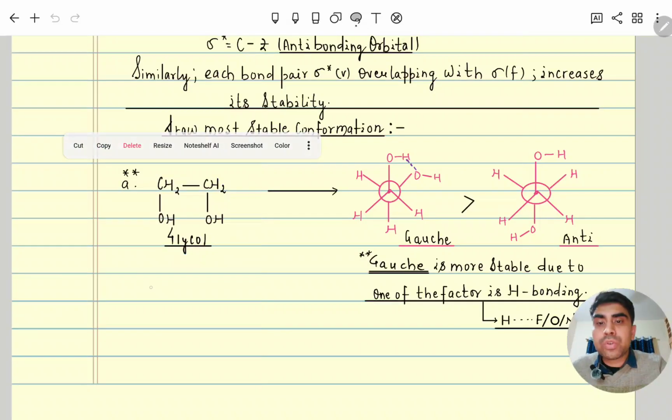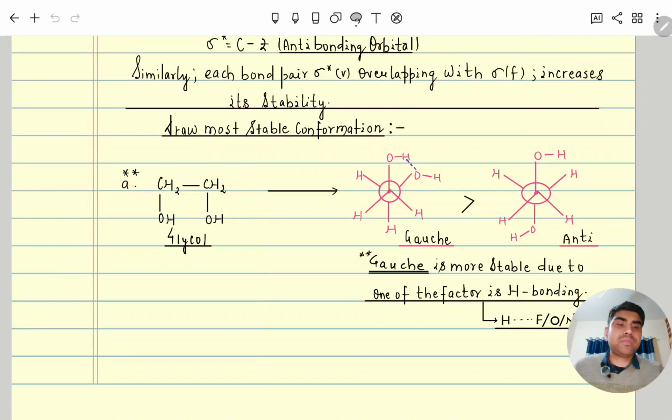To draw its structure, we will think it's anti, but gauche is more stable due to intramolecular hydrogen bonding. Whenever hydrogen bonding is possible, it will happen, only with fluorine, oxygen and nitrogen. So here hydrogen bonding is possible, hence gauche is more stable over anti.